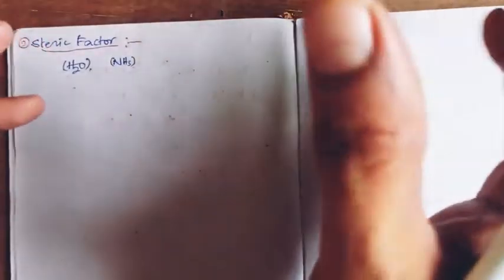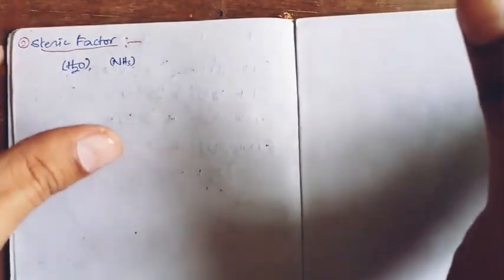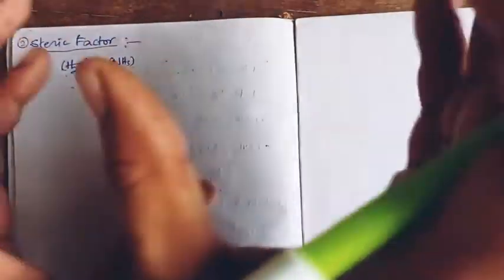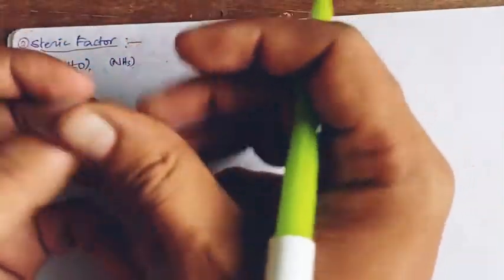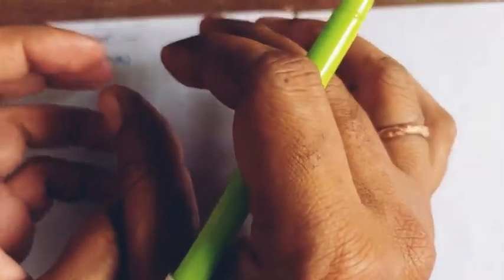When bulkier groups come close together, there will be some repulsion, and steric hindrance takes place. When steric hindrance happens, the complex becomes destabilized, right?